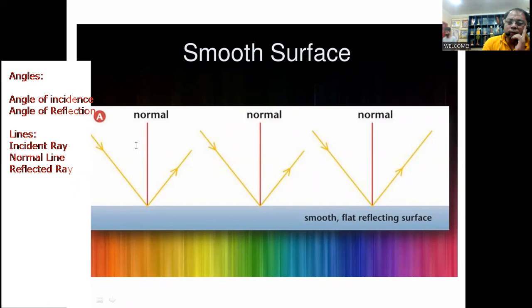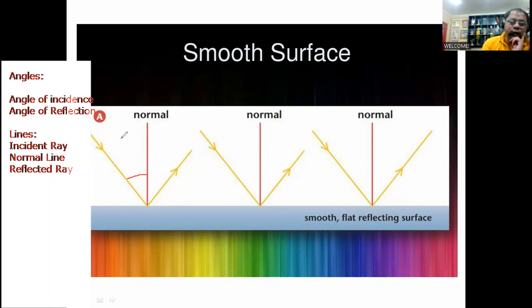What will be involved are basically angles and lines. Starting with the angle, what are we referring to as angles here? On this one, you have here a line. We call this the incident ray. Then this one is the reflected ray. And they always form an angle with respect to this vertical line called the normal or the normal line.